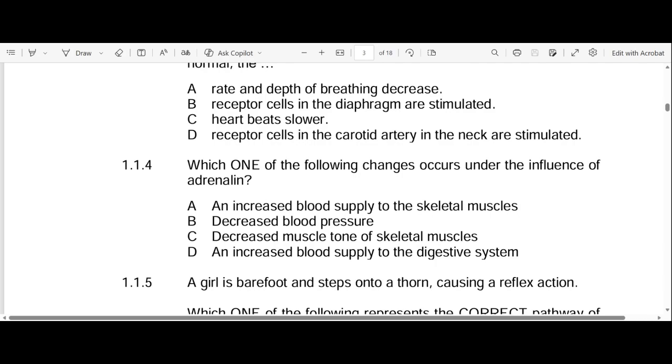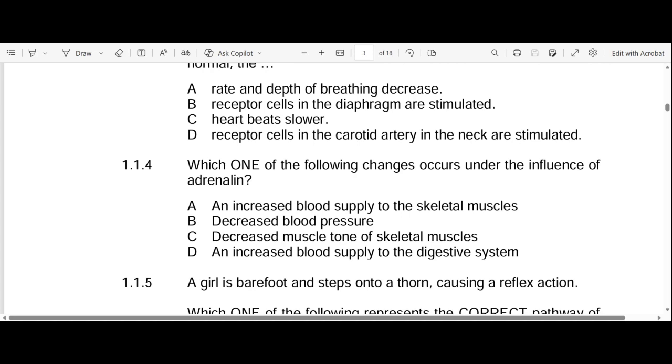Yes, because we call the adrenaline hormone the fight or flight hormone, right? Whenever you're flying or fighting, you need your muscles to have more oxygen, more energy, more blood supply because you're using them whenever you're fighting or running. So A is definitely the answer.